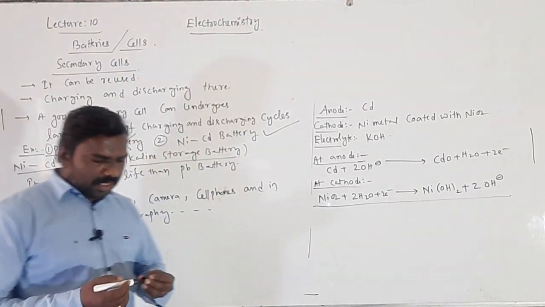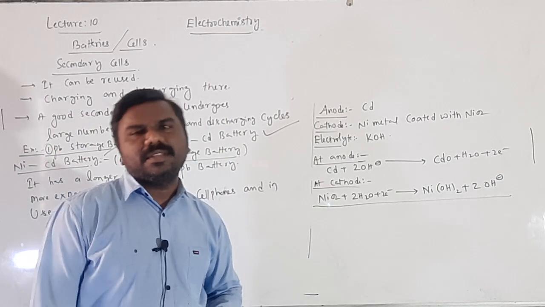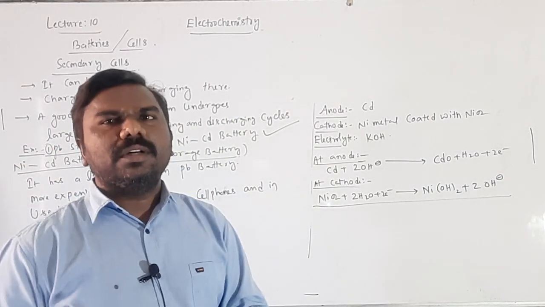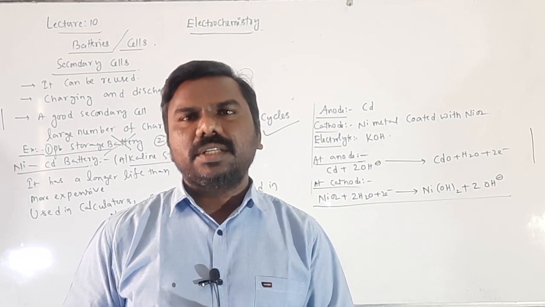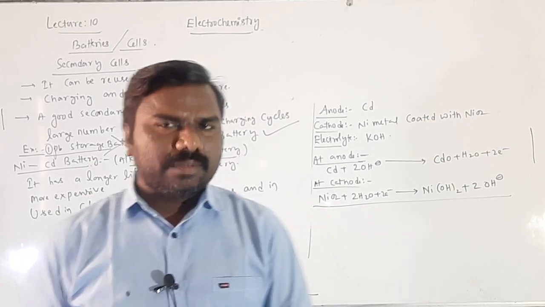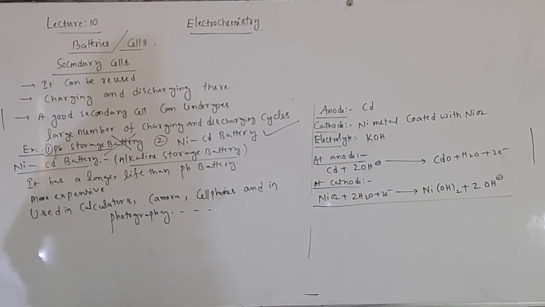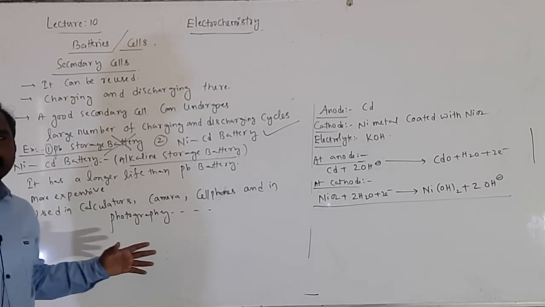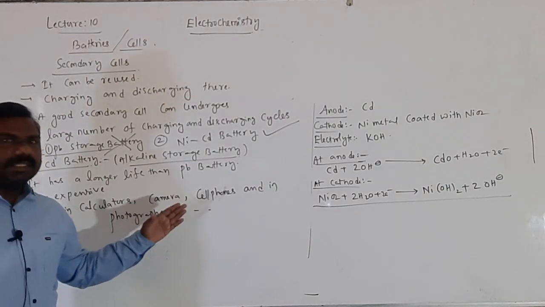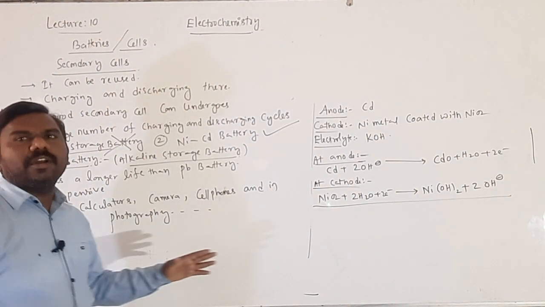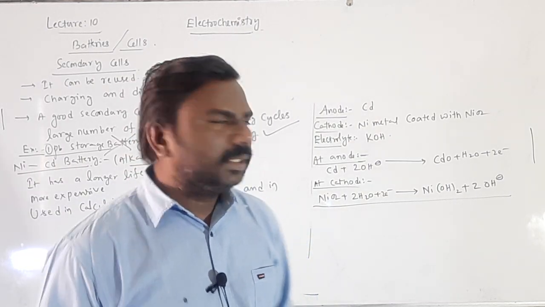in the syllabus. The nickel cadmium battery is also called the alkaline storage battery. It is a costlier, expensive one, because cadmium and nickel are very costly. So that's why it is very costly. It has a longer life than the lead storage battery, and is more expensive because cadmium is more expensive. Used in calculators, cameras, cell phones and photography. Nowadays we are using cell phone batteries. Getting all of you? Yes.